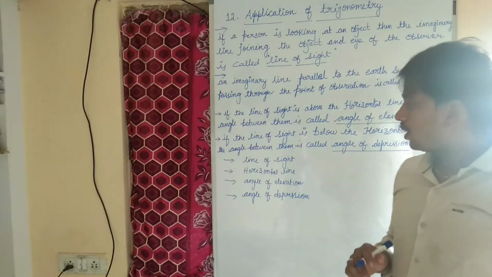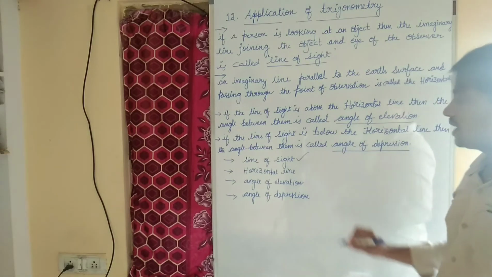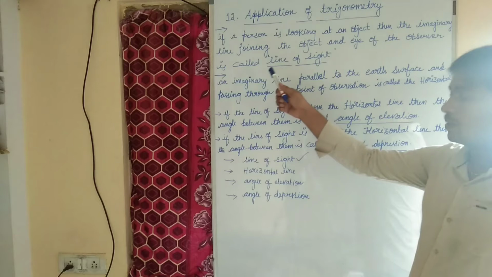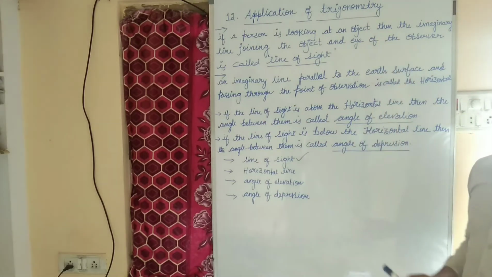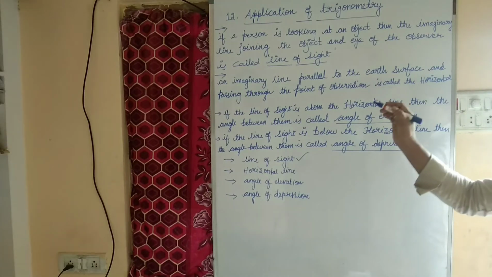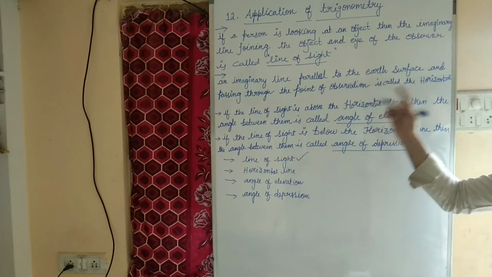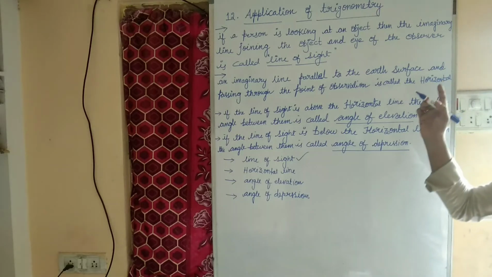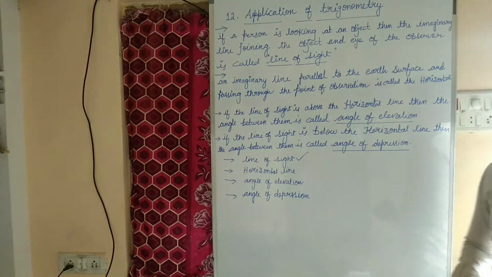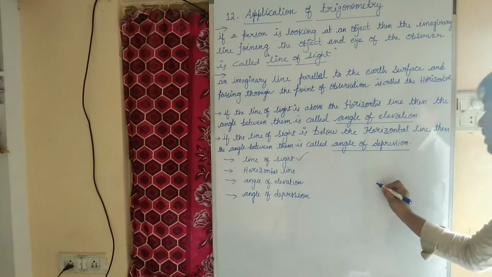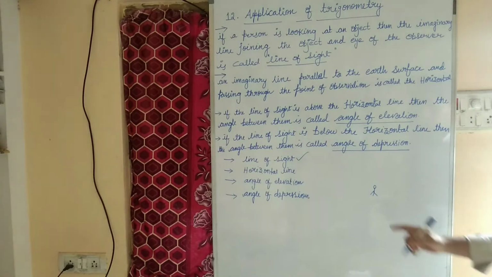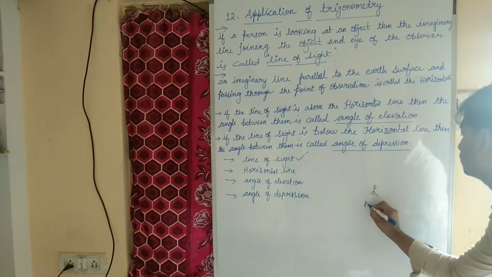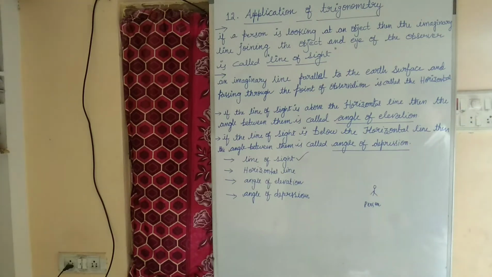So children, what do you mean by line of sight? Suppose a person is looking at an object, then the imaginary line joining the object and the eye of the observer is called the line of sight. Here one person is standing, looking at an object.